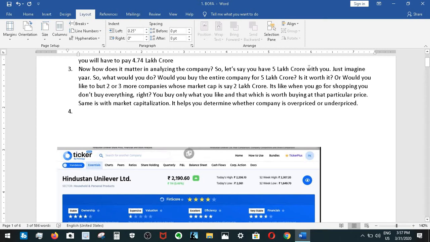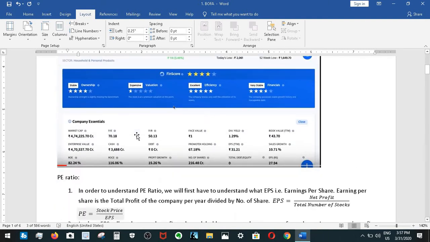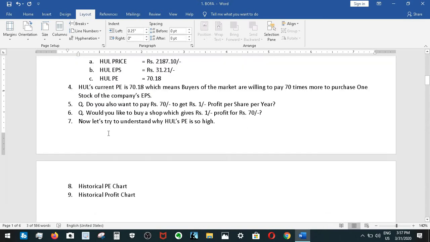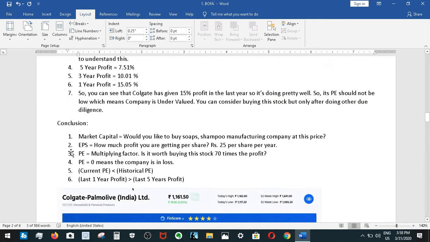If you have 5 lakh crores with you, what would you do with it? Would you like to buy the entire company for 5 lakh crores? Is it really worth it? Or would you like to buy 2 or 3 more companies? Because obviously there are other companies whose market capitalization is lesser than this, right? I'll show you examples of that as well. It gives you a kind of judgment whether it's too expensive or not, and you come to know this by comparing other companies' market capitalizations. I'll show you exactly what I mean.